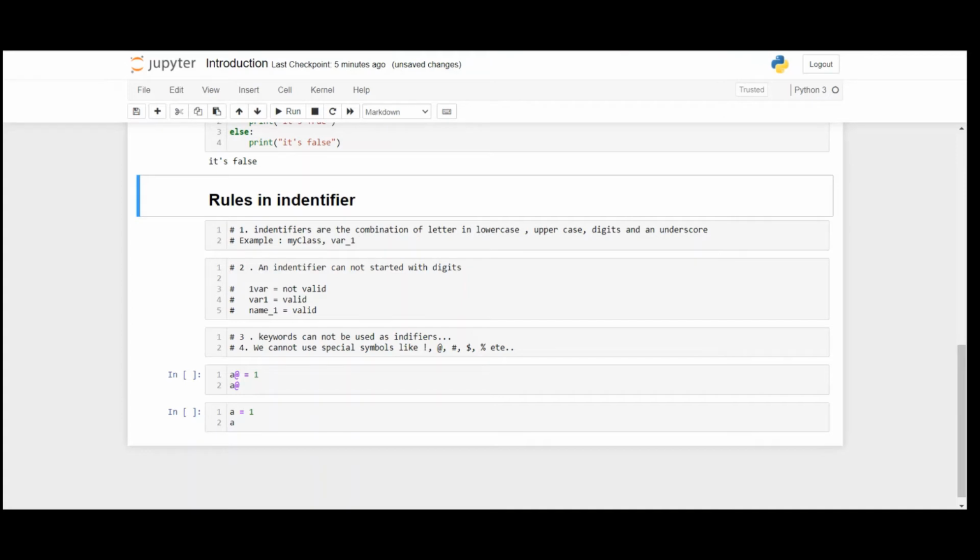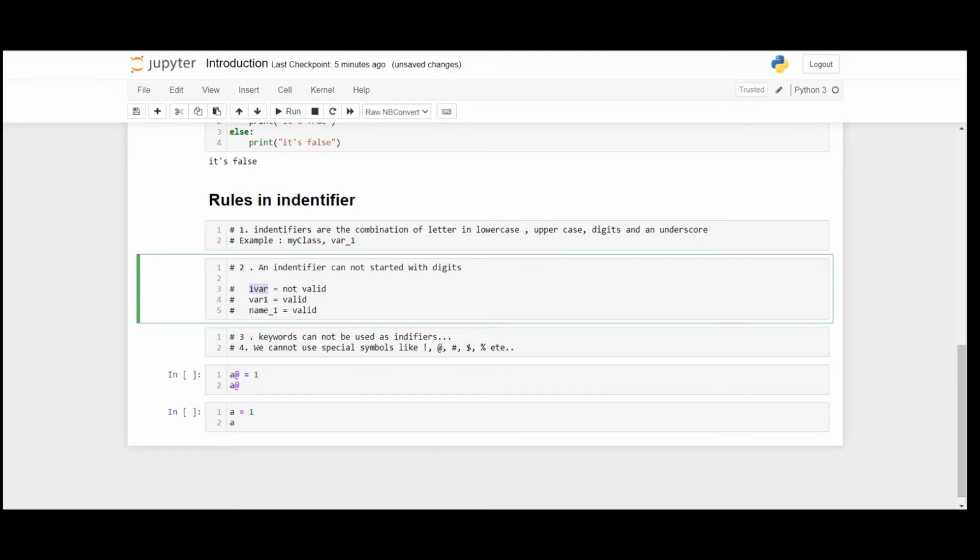Rule number two: an identifier cannot start with a digit. It's a vital rule in the case of an identifier. An identifier cannot start with a digit. For example, 1var is not an identifier, it's invalid syntax. In the case of var1, it's valid. name_1 is also valid.